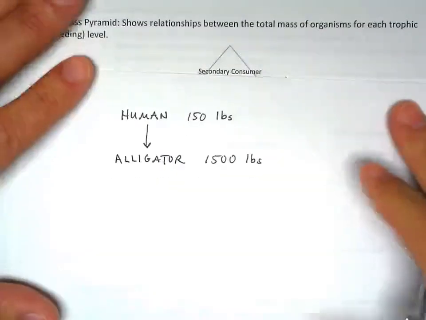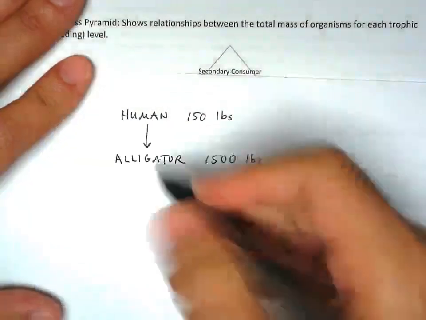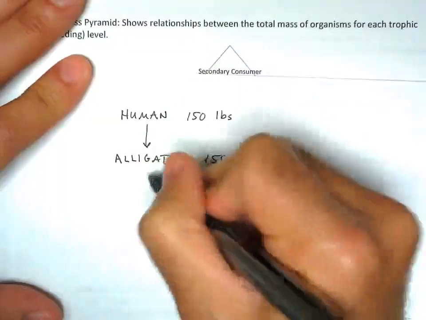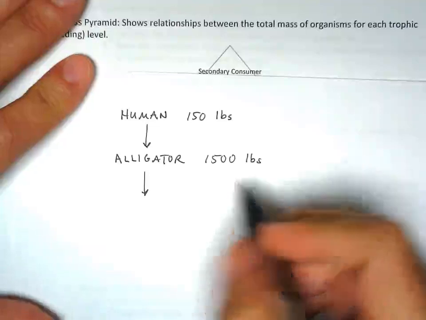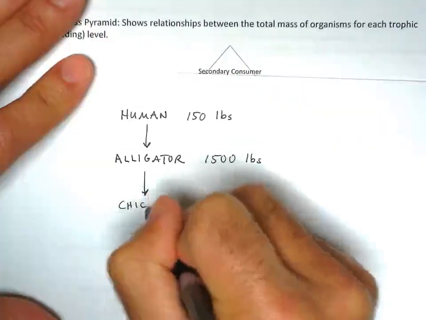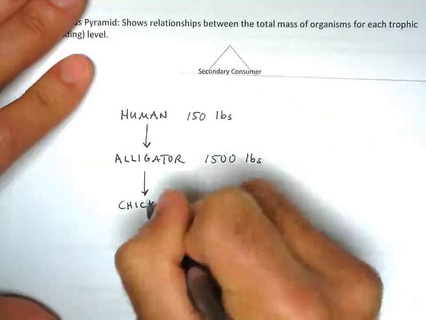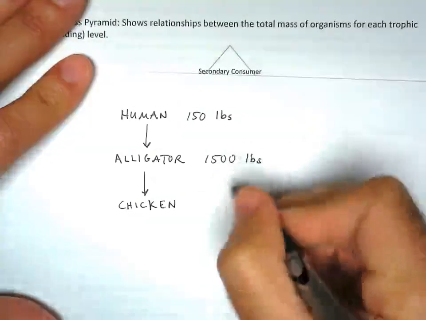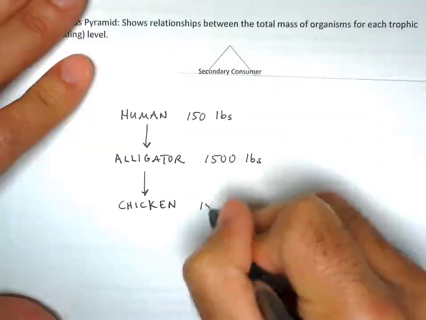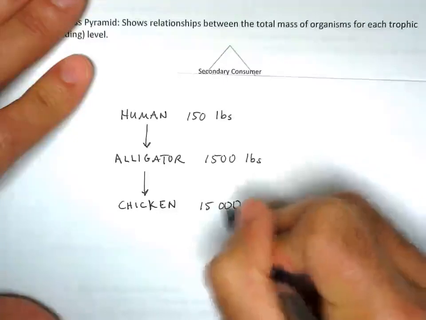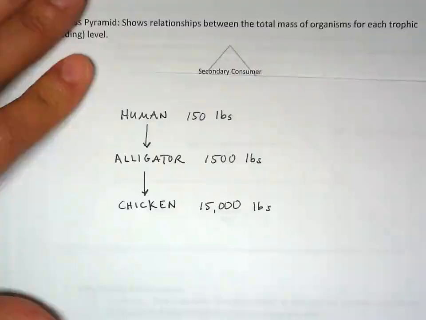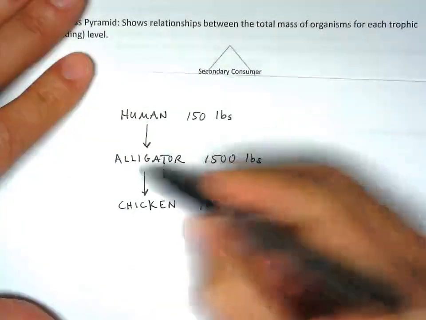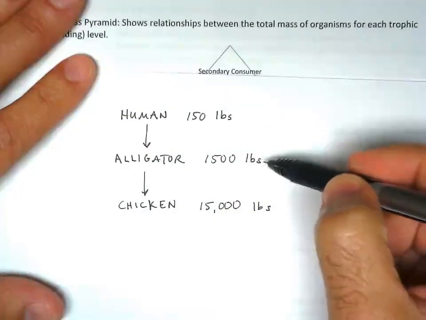Okay? Let's say the alligator ate chicken. So that means to get 1,500 pounds of alligator, there would need to be 15,000 pounds of chicken to support 1,500 pounds of alligator.